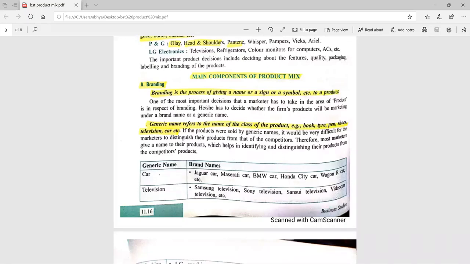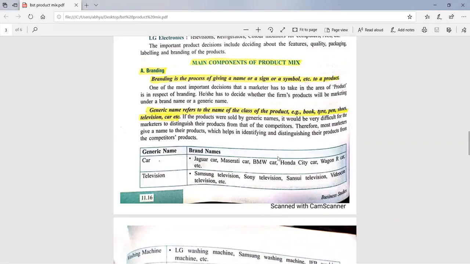Okay, students. So I told you that branding is the process of giving a name, sign or symbol to a product. Whenever in business studies an ing word is there, we can write that it is a process. If any word has ing at the end, it means that it is a process. Why am I repeating this line again and again? Because with this line we will get different concepts related to branding. So what are those concepts?